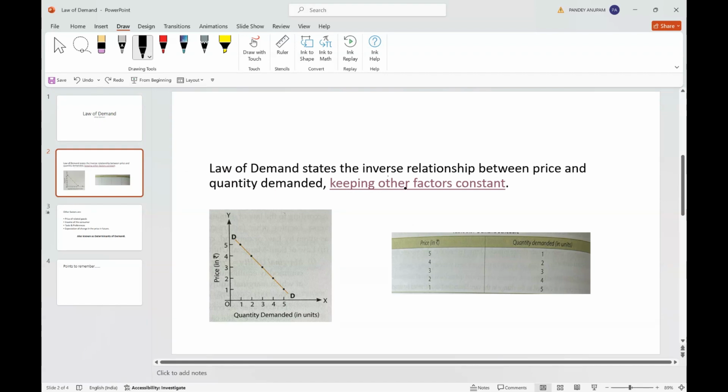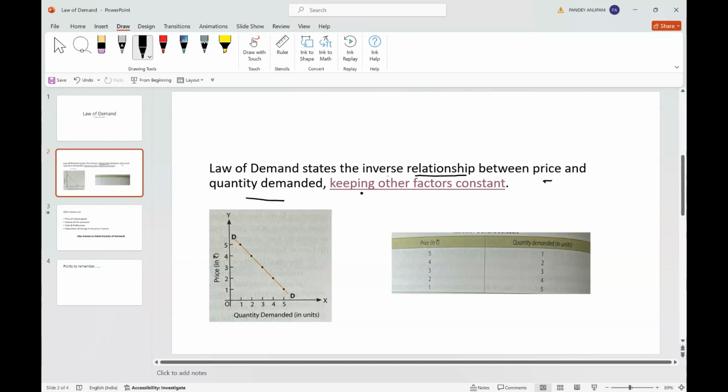So first we will understand relationship. When we say relationship, it is always studied in reference to more than one element. So here the elements are price and quantity demanded.